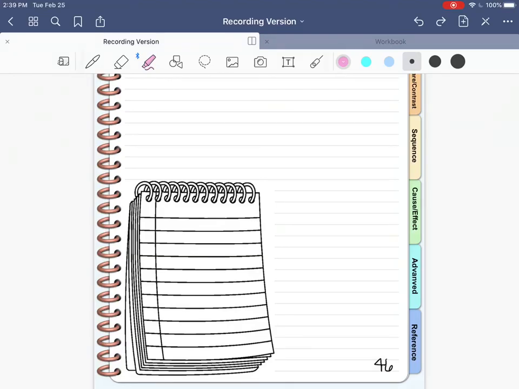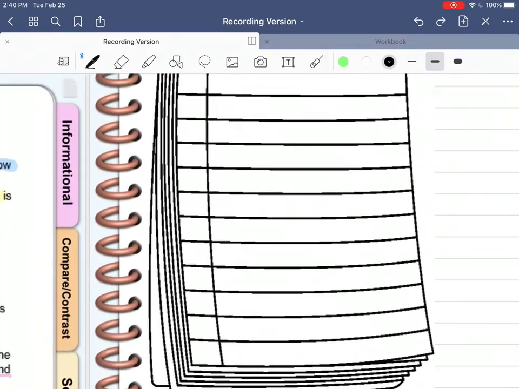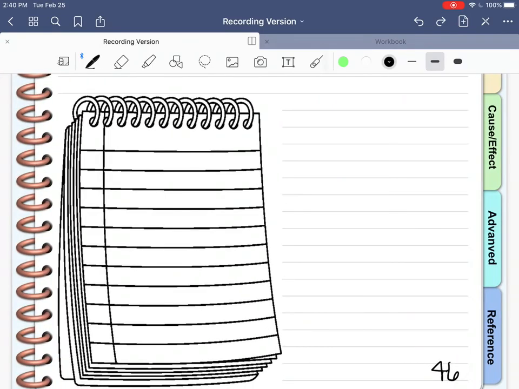I am on page 46 of the text, and we're ready to do our vocabulary list for this story. So page 46, I'm going to zoom in on our notepad and list the vocabulary words for the sun, earth, and moon. I chose only 8 words this time because this chapter has a lot to do and I didn't want to just overload you with information.